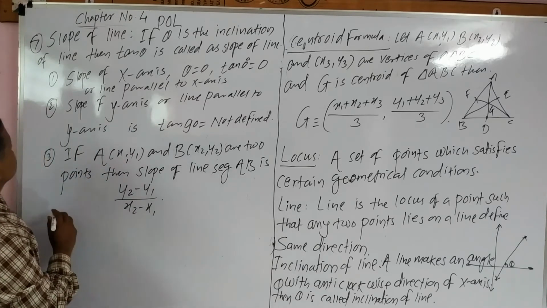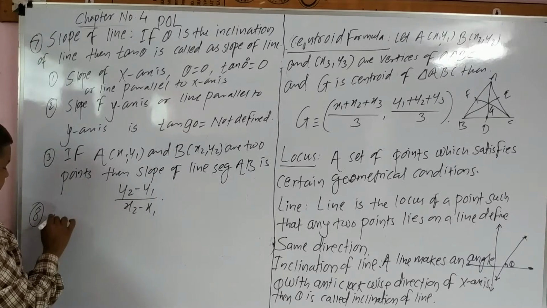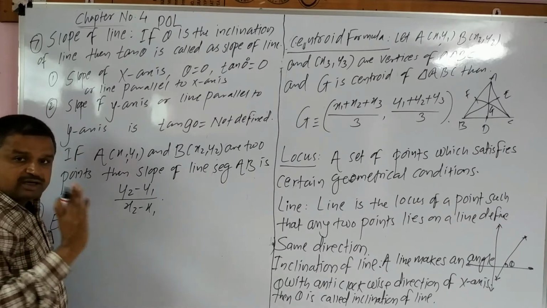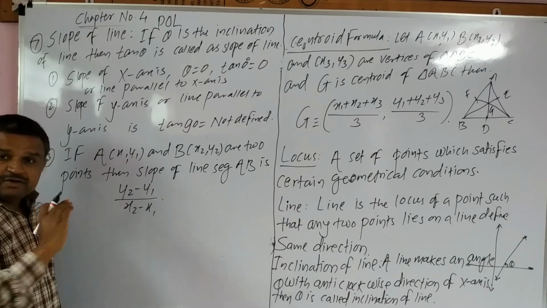Now next, equations of line. Next point is students, equations of line.